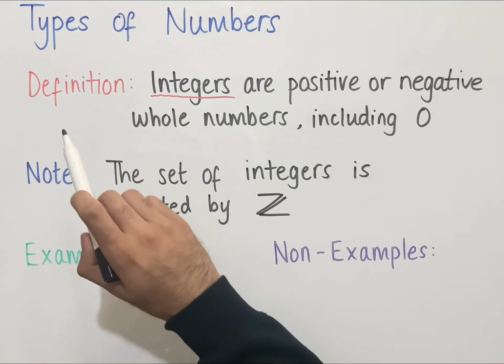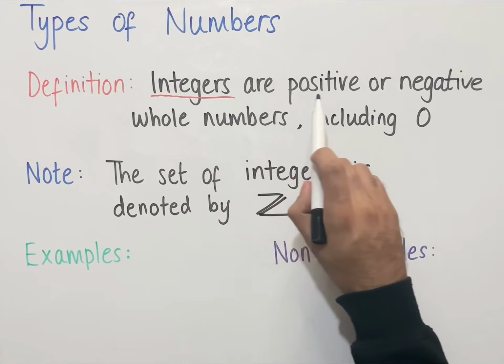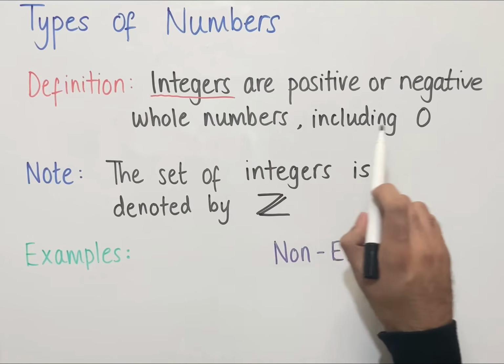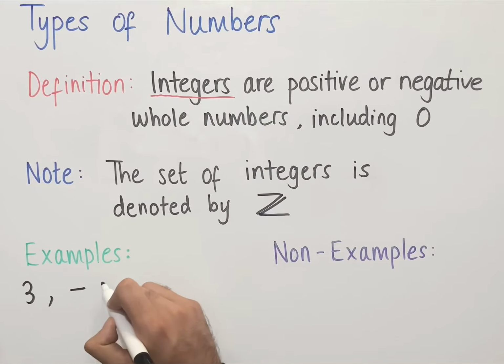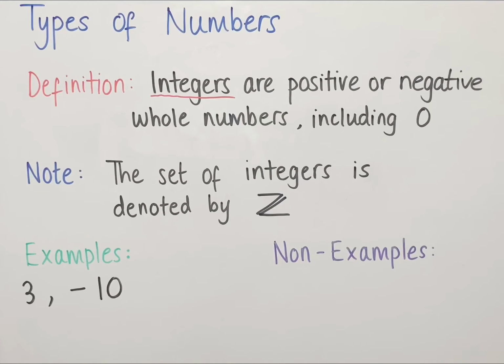The next type of number is an integer. Integers are positive or negative whole numbers including 0. And the set of integers is denoted by capital Z with two lines going through the diagonal. Now, all of the examples and non-examples for natural numbers also apply to integers. On top of this, we can also have the number 3. We could have -10, that's a negative whole number.